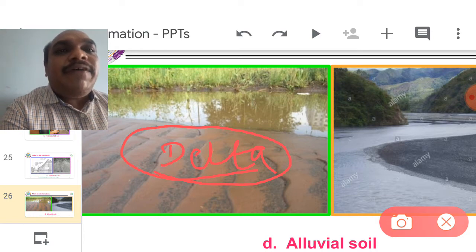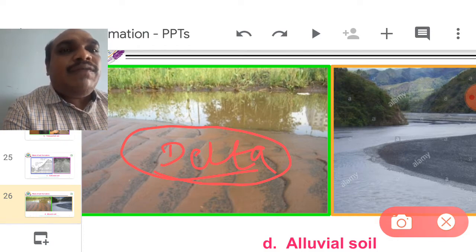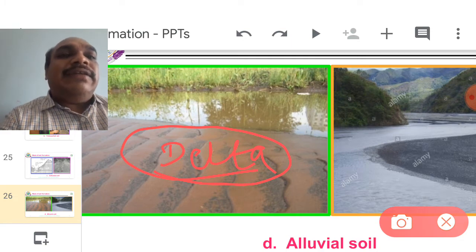They are highly favorable to agriculture crops. So deltas contain rich nutrients, rich humus. Everything is best. Therefore delta soils, delta lands always give more yield. Those deltas are called alluvial soils.